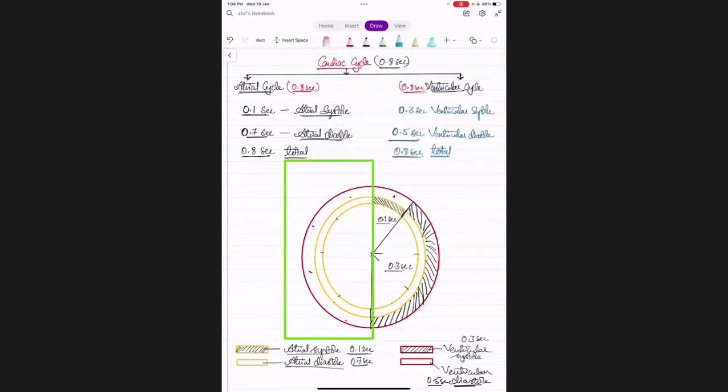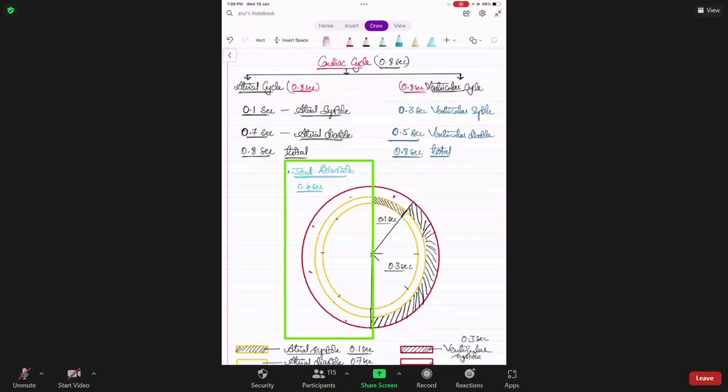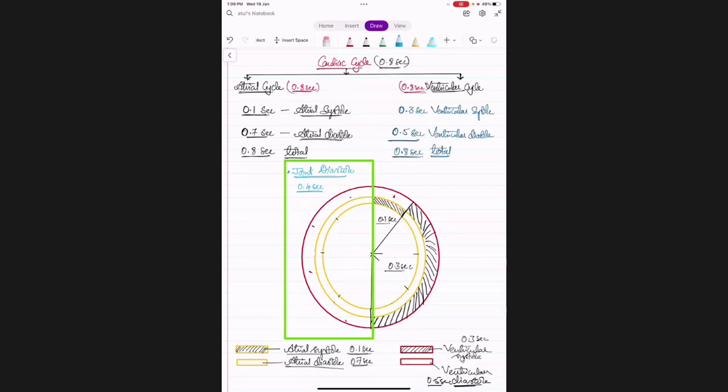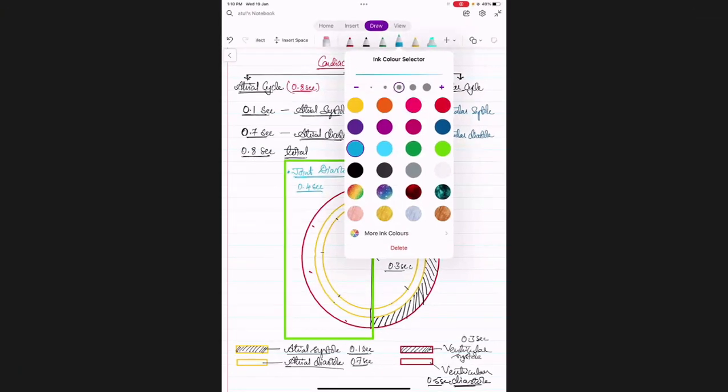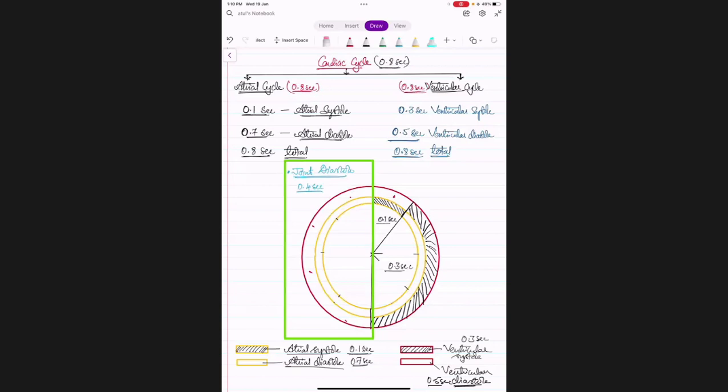So this is the area of what? Joint diastole. And tell me the time duration of this joint diastole. For how much time are they relaxing? 0.4 seconds. Very good. So this is a common time period when both atria as well as ventricles are undergoing relaxation.